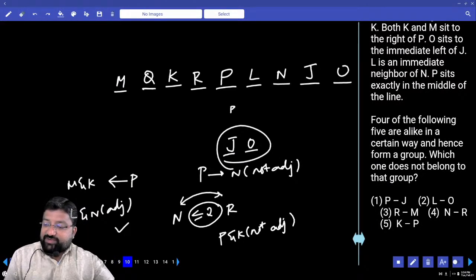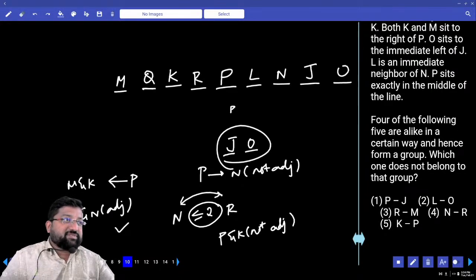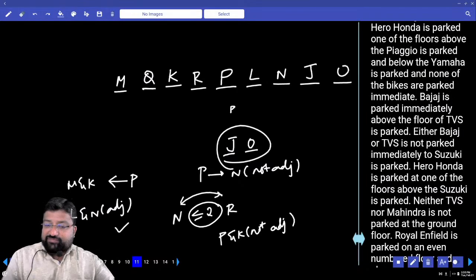4 out of the following 5 are alike in a certain way, hence form a group. P and J: how many persons? 2 persons. L and O also have 2 persons in between them. R and M also 2 persons. N and R also 2 persons. But K and P, there is only 1 person between them. Which option should be my answer? 5th option.